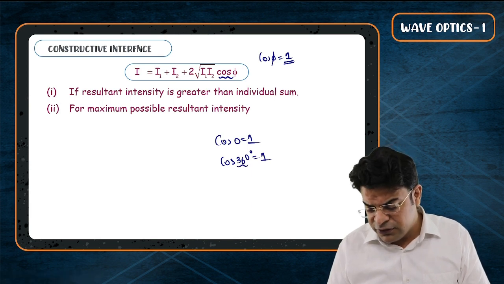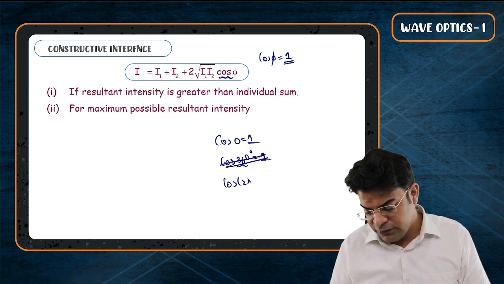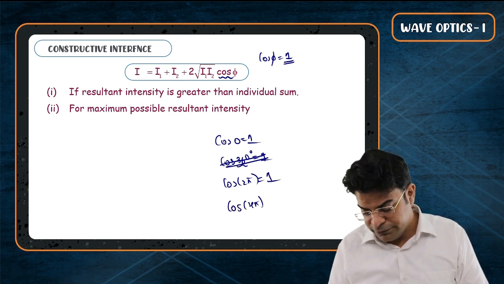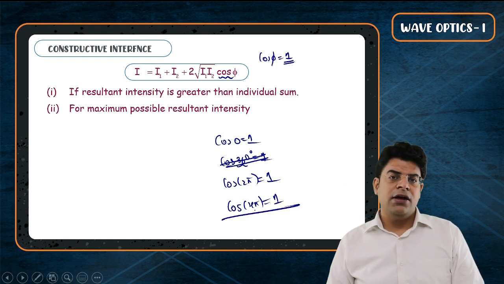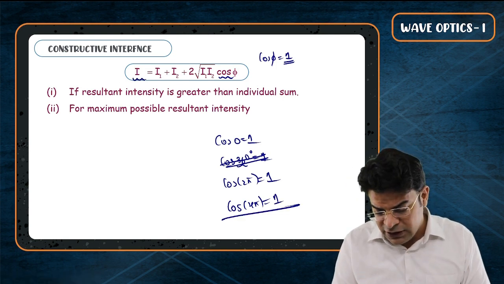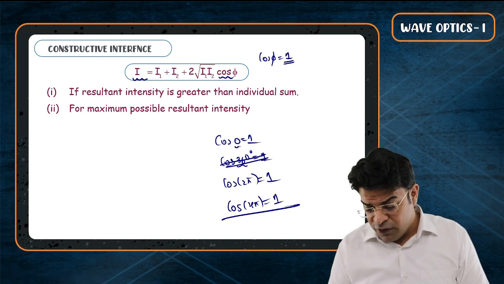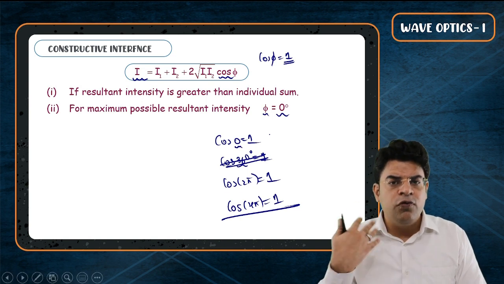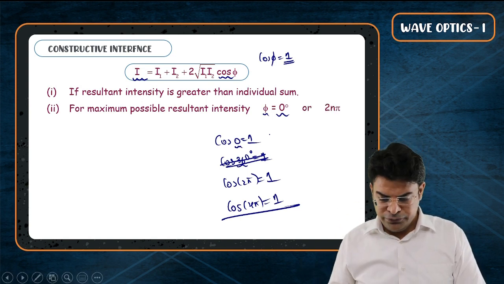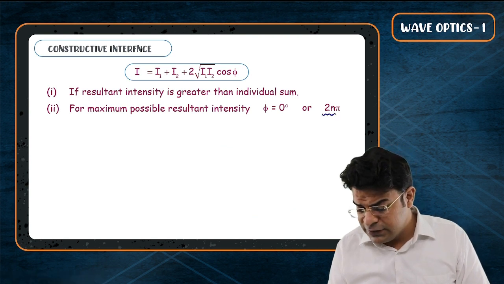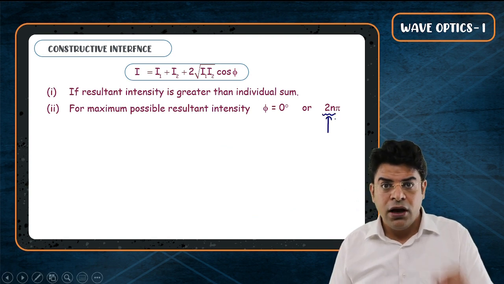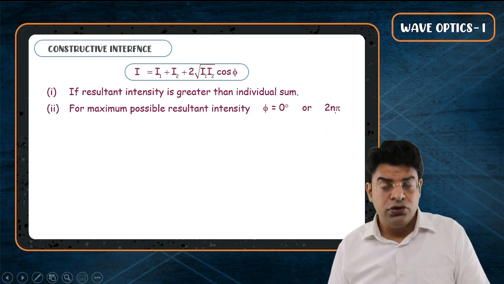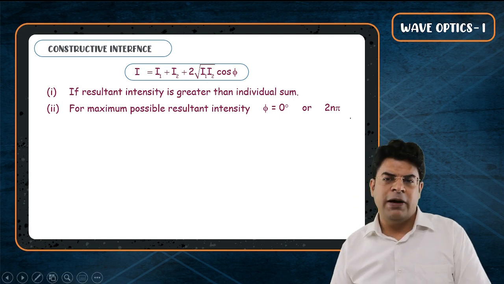So rather than thinking of 360, think of 2 pi. So cos 2 pi is 1. And then sir cos of 720 degree, cos of 4 pi is 1. So you will say that to get the maximum possible resultant intensity, the value of phi, the phase difference, should be either 0 or 2 pi or 4 pi or 6 pi or 8 pi and so on. So you will say that the phase difference has to be 2n pi, even multiple of pi. 2n is always an even number. So 2n pi means even multiple of pi.